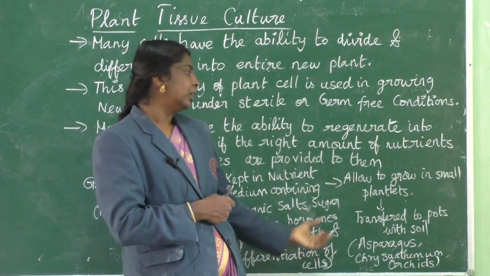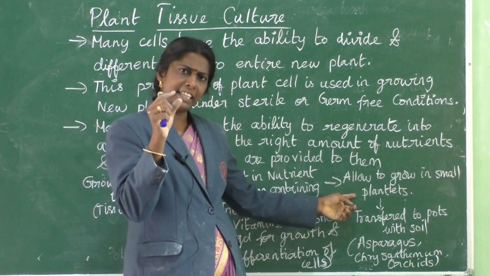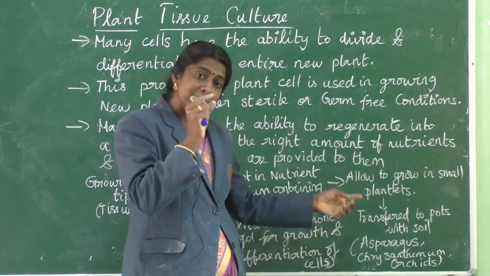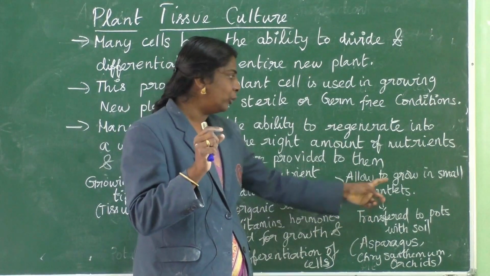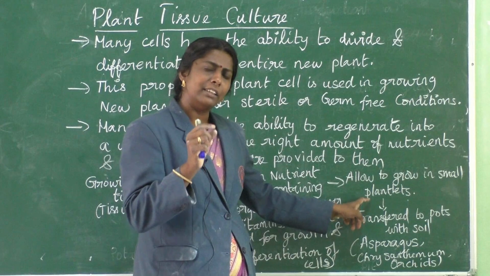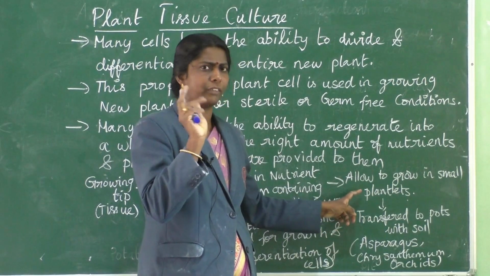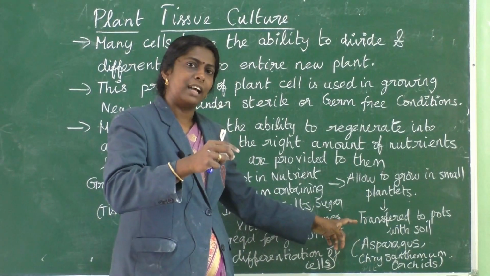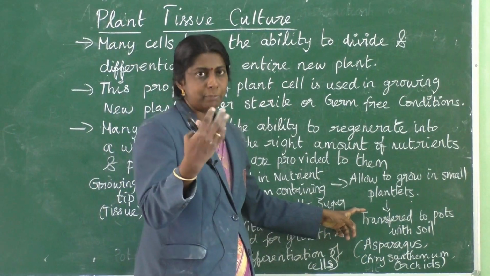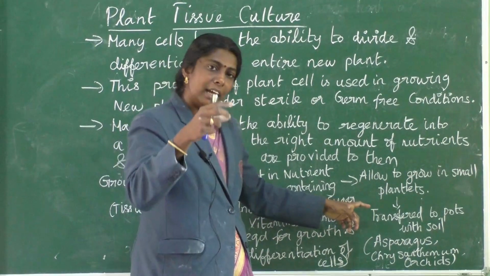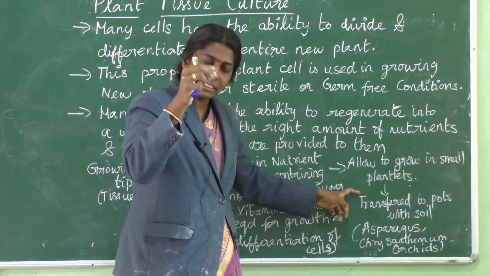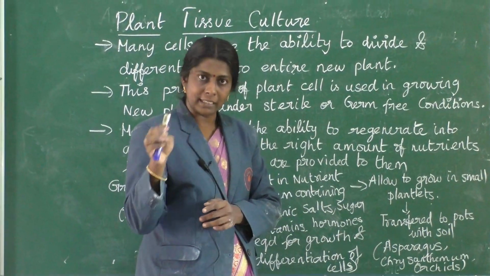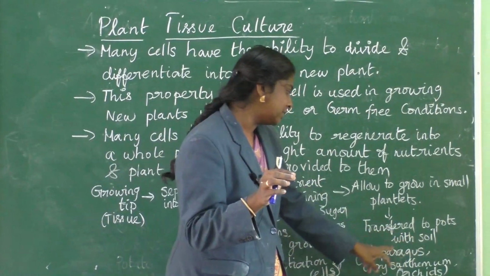Then what happens? You are getting a new plantlet. Inside the test tubes you can see beautiful plantlets, allowed to grow into small plantlets. Then slowly, it should be done in a much sterile way, we transfer these plantlets after some time, not even days, months, 2 or 3 months only. After it has grown to some extent, we transfer those plantlets to pots with soil.